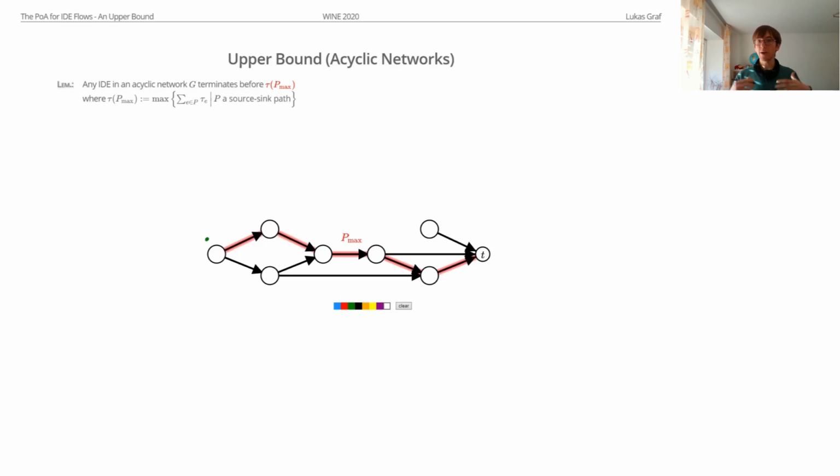Well, maybe we have to wait in a very long queue. So let's say the longest possible queue, a queue of length u, so every other particle is before us. This should be the worst thing that can happen, right? We have to wait in this queue behind every other particle, and then we take the longest path. This is the worst thing, so there should be an upper bound, which is what this lemma says.